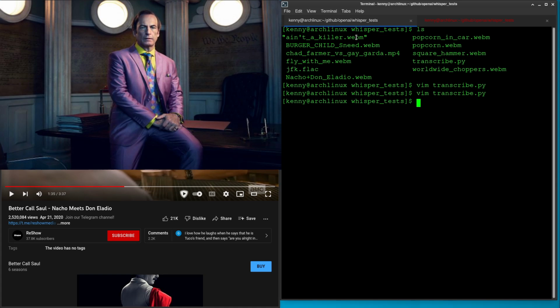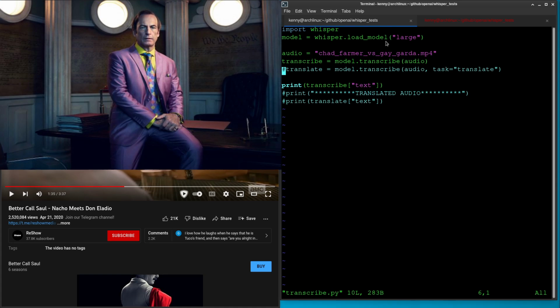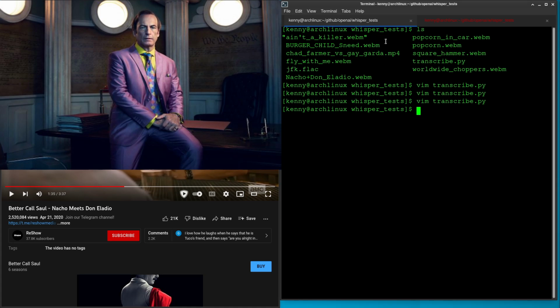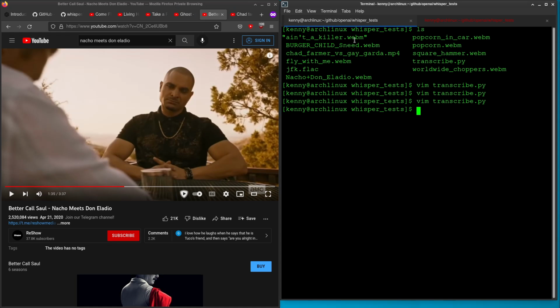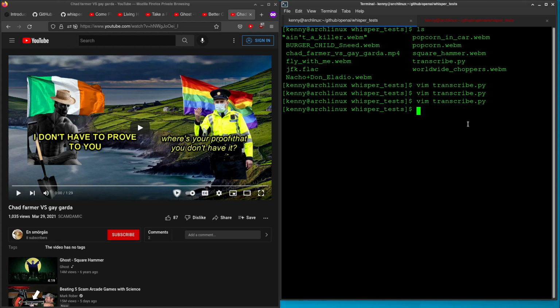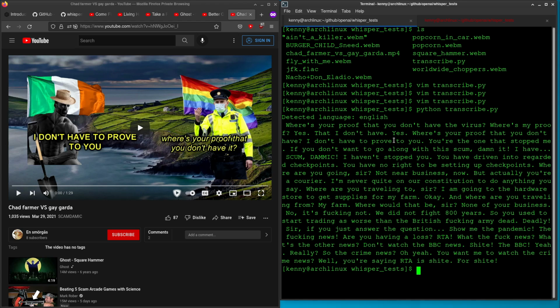And let's do that. Okay, and I'm also going to change it to base because this is English, but it's like Irish with an Irish accent, so I don't think it necessarily needs large. We're gonna see how good it does with large because there's no background stuff, so it should be able to perform similarly well to the first Popcorn Sutton file. So we'll just go ahead and run transcribe, and that should work more or less instantly. All right, and we're gonna compare this audio, and I'll let you guys listen in as well.